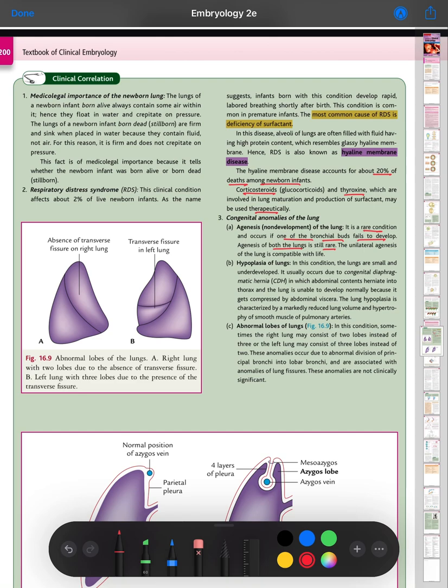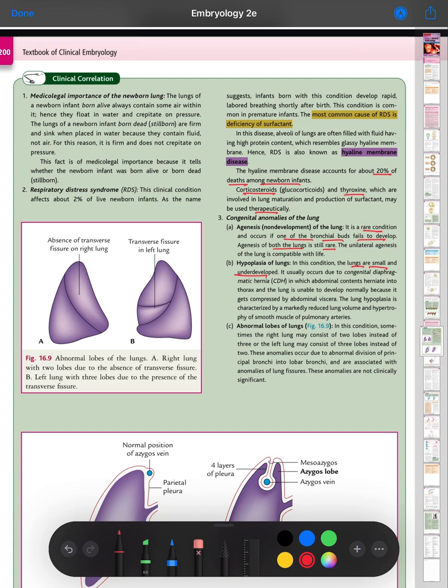Hypoplasia of the lung. In this condition, the lungs are small and underdeveloped. It usually occurs due to congenital diaphragmatic hernia, in which abdominal contents herniate into the thorax and the lung is unable to develop normally because it gets compressed by abdominal viscera. Lung hypoplasia is characterized by markedly reduced lung volume and hypertrophy of the smooth muscle of the pulmonary artery.